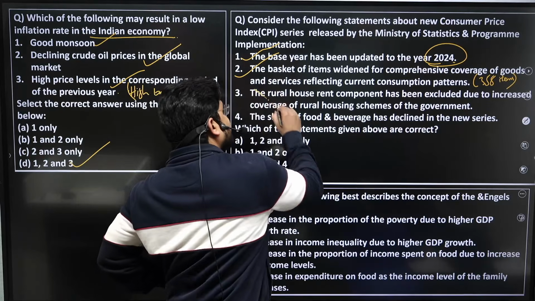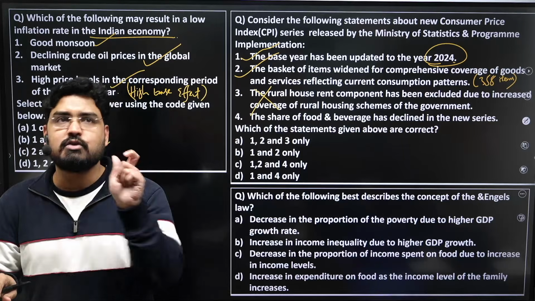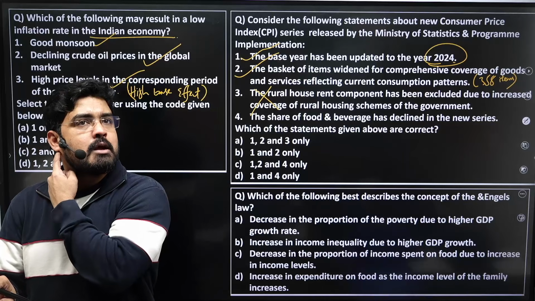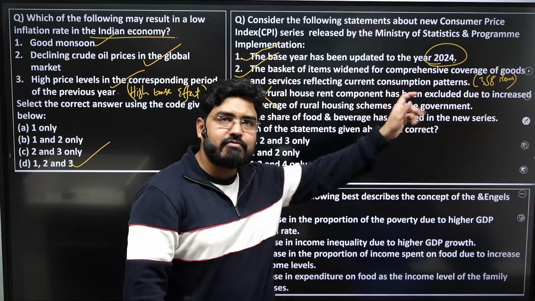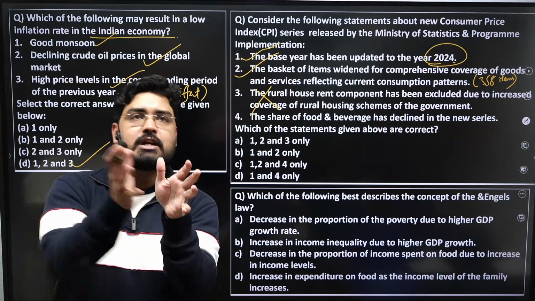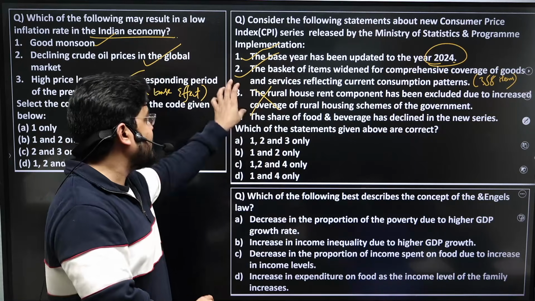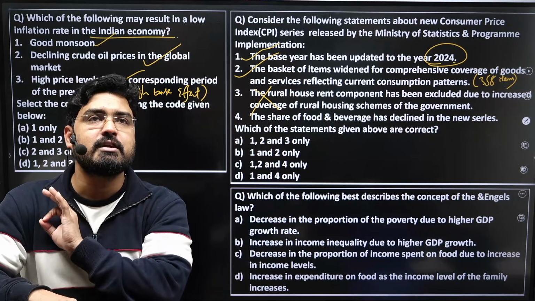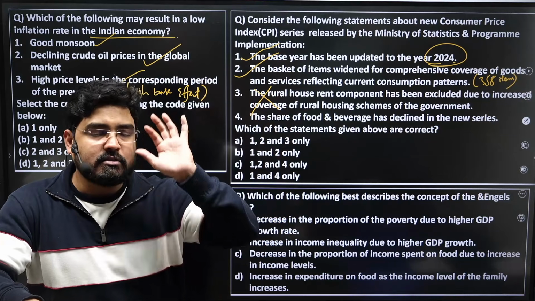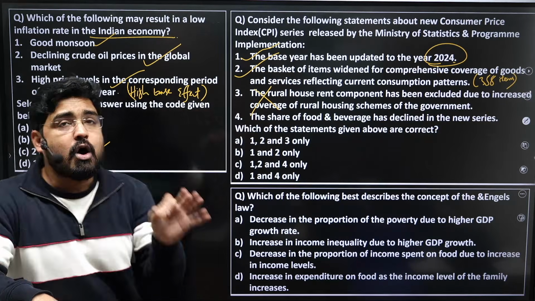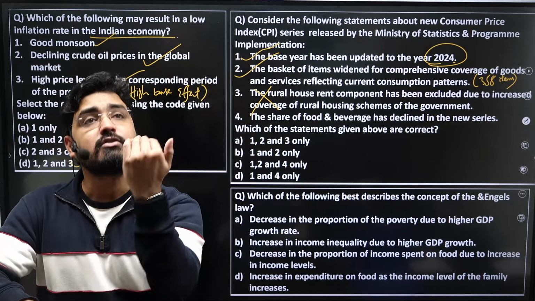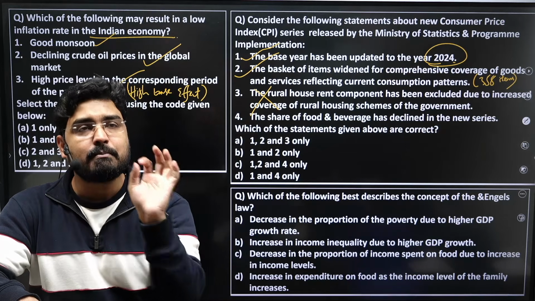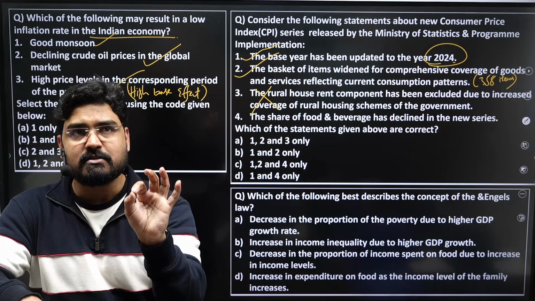This is a tricky statement. This is wrong. This is how the UPSC constructs statements. Whenever it gives a fact like this, it is substantiated by a reason as well. So the whole statement may look like a proper sensible statement, but don't walk into such traps. The rural house rent component was introduced for the first time in the CPI with a weightage of 5%.